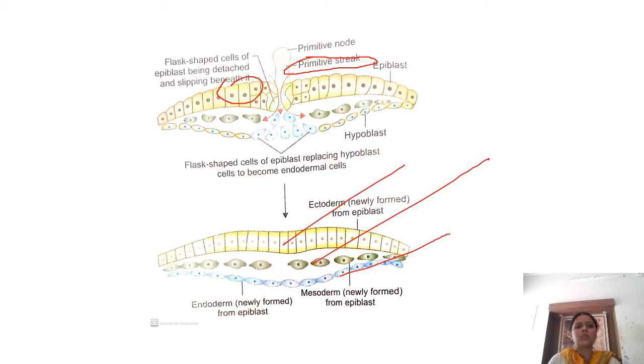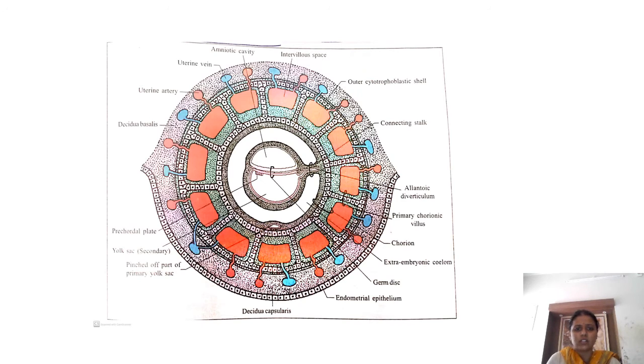From this epiblast only, all the germ cells are going to come, even the germ cells. From the epiblast the germ cells come and mix up in the extraembryonic mesoderm. You see this connecting stalk here? This connecting stalk is the extraembryonic mesoderm. Germ cells migrate to the connecting stalk, or extraembryonic mesoderm, and through it they go and lie in the wall of the yolk sac.